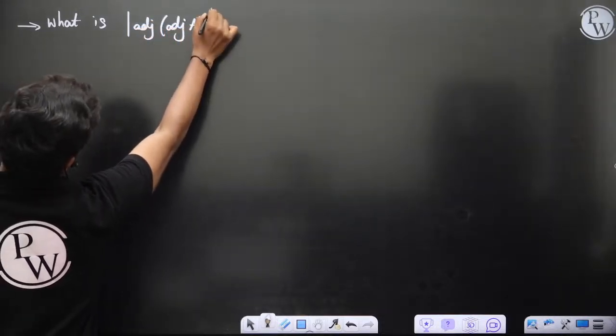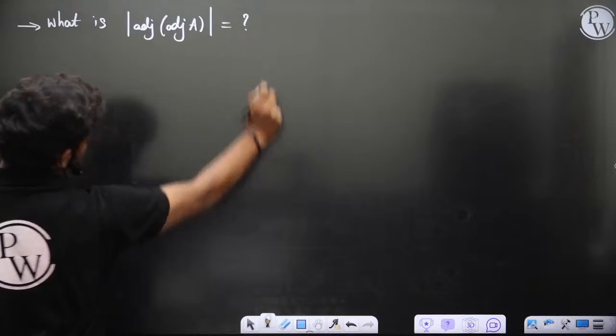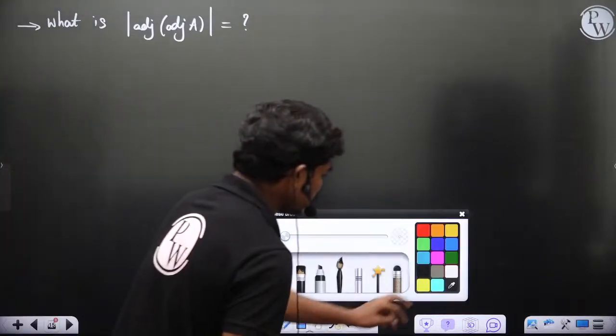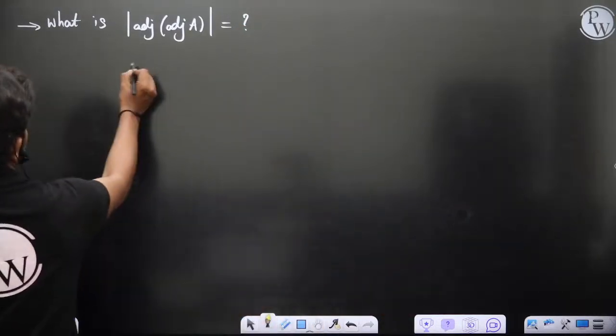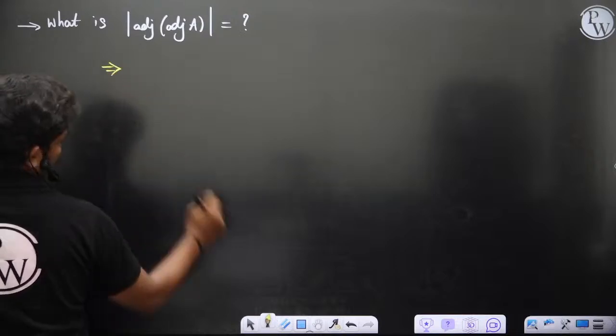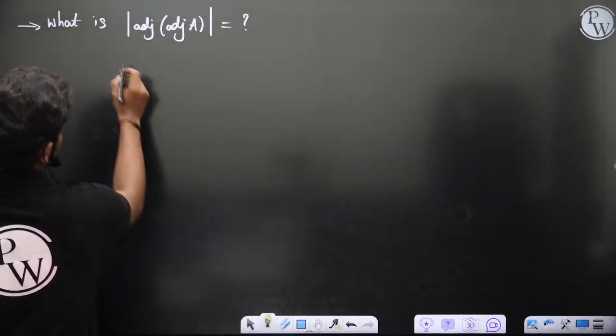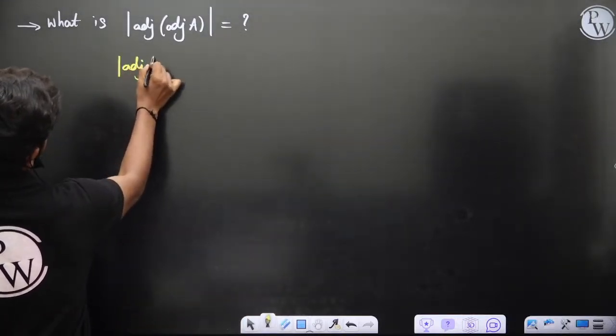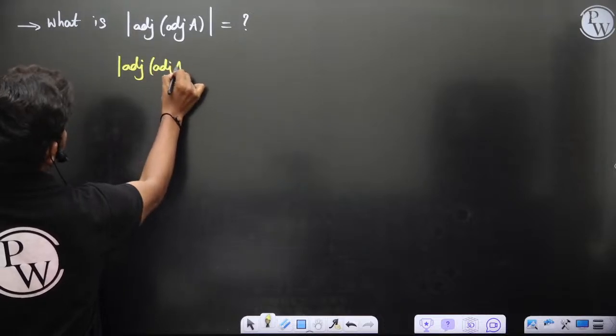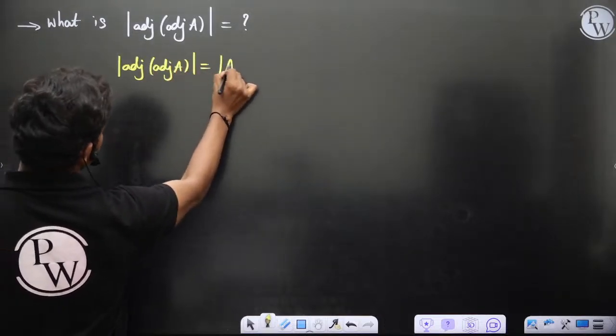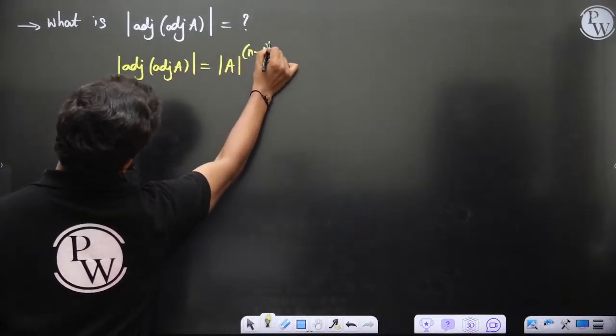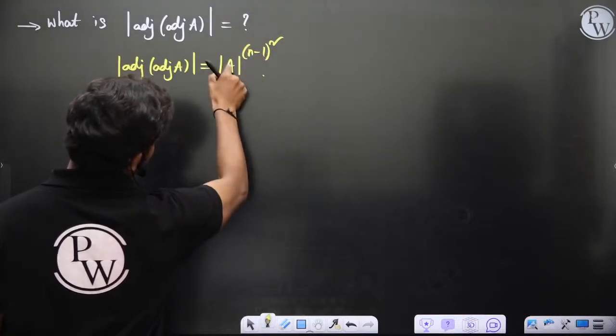Sometimes we will have a double adjoint. Then what is the case? So this value is nothing but det A whole power n minus 1 square. So first you calculate this n minus 1 square, then raise to the power.